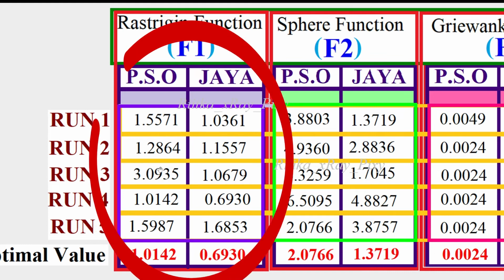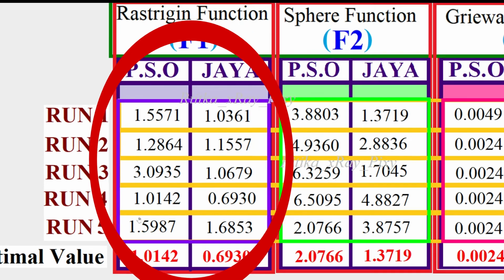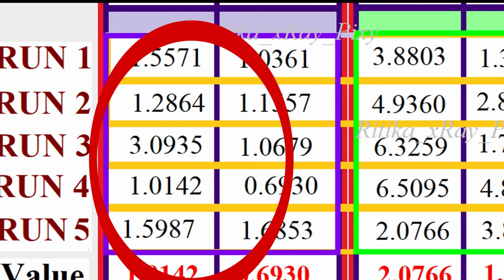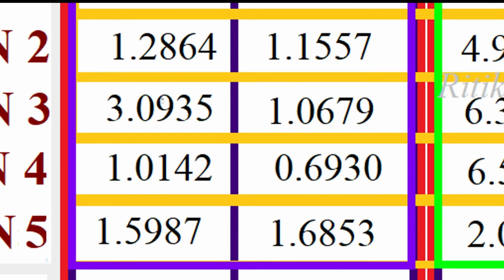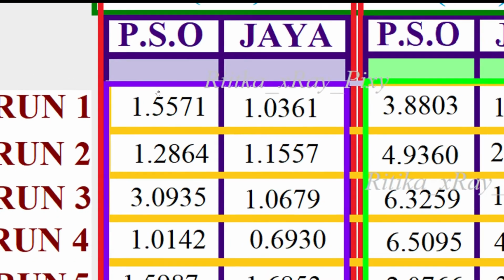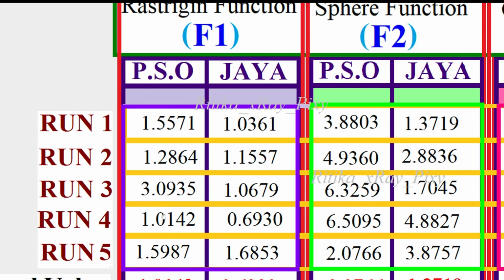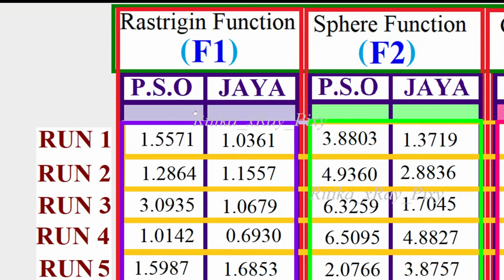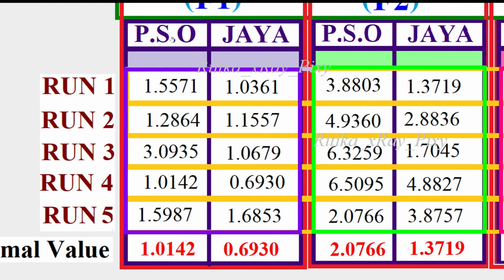PSO algorithm does not guarantee an optimal solution. PSO algorithm requires large memory, and due to its premature convergence you can see here this algorithm easily gets stuck in the local optima. You can see the values change here. Due to the premature convergence, this algorithm is easily trapped in the local optima. Right now you can see for the first function among all we obtained the best value for PSO in the fourth run, that is 1.0142, and for Jaya algorithm we obtained the best value in the fourth run.